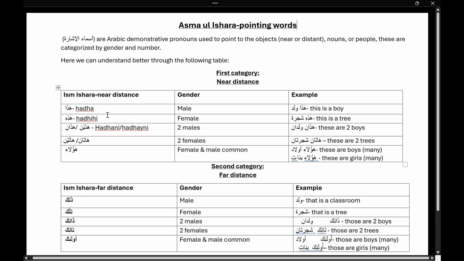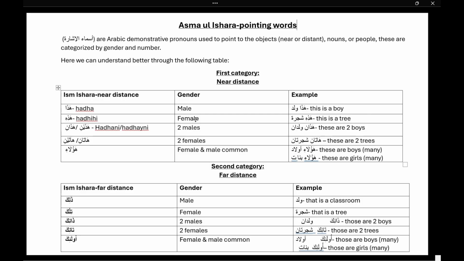Haza is for one male, and the other thing you should remember is that in Arabic we have male and female words and specifications, and sometimes we can identify them through their background. For example, bint, a girl, is always a female.